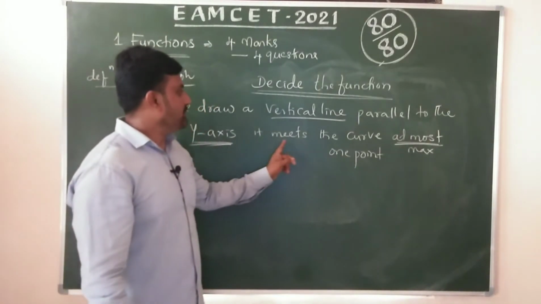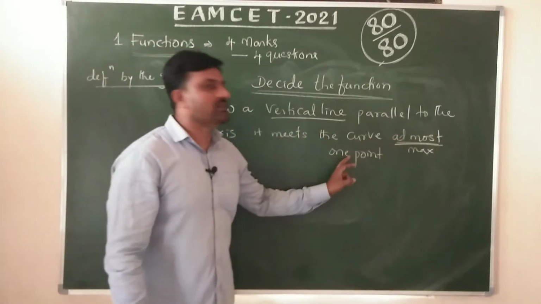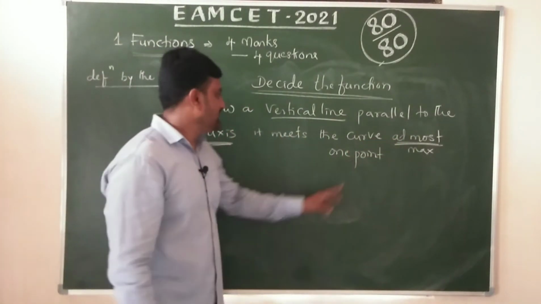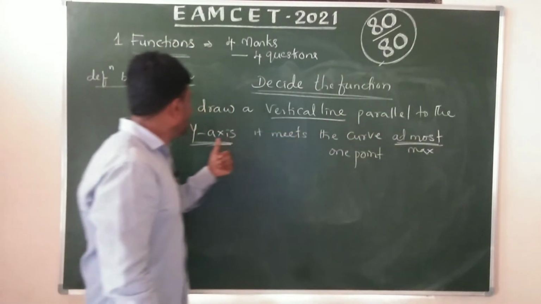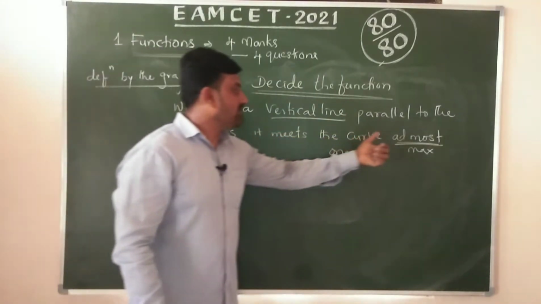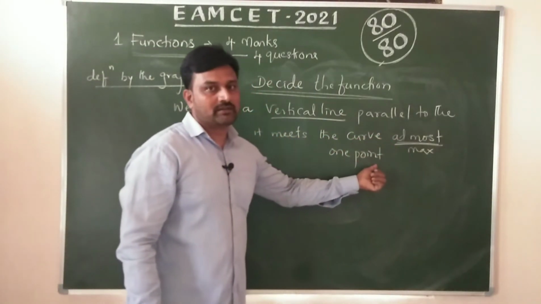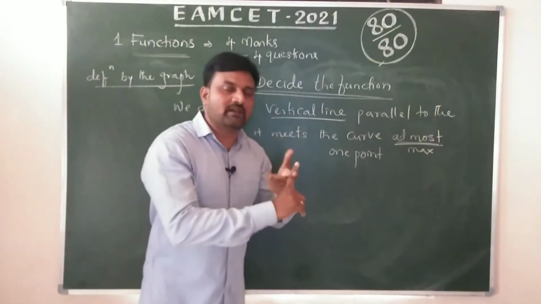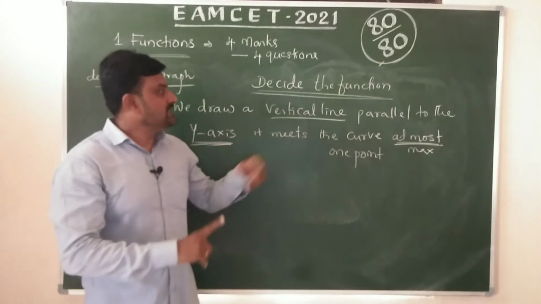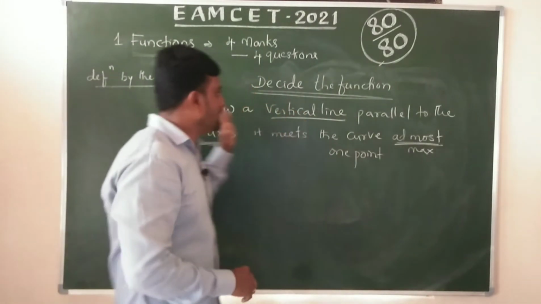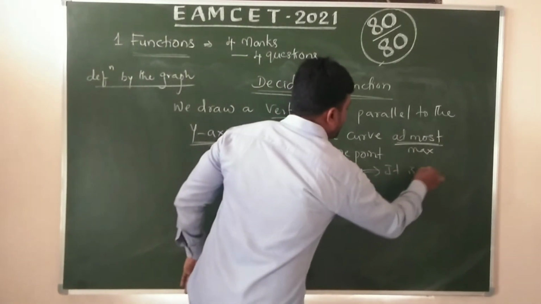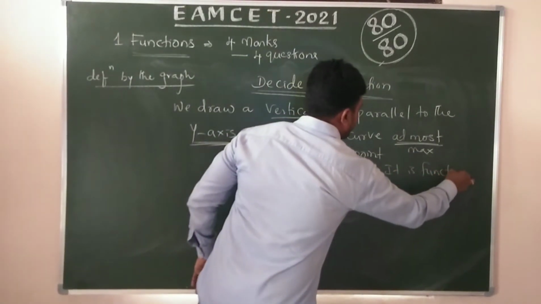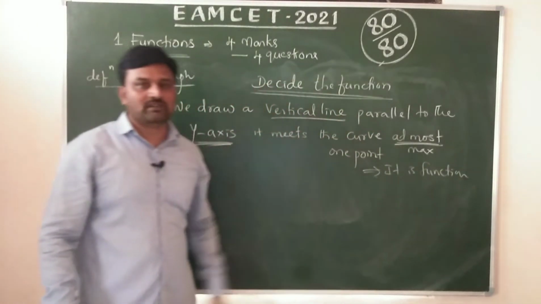Like this, observe, we draw a vertical line parallel to the y-axis. It meets the curve at only 1 point, definitely. Otherwise, it is not a function. Remember, then it is called a function when it meets at most 1 point.